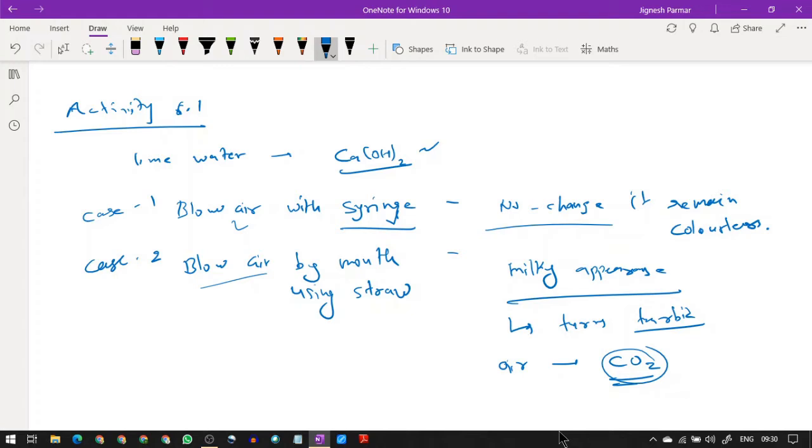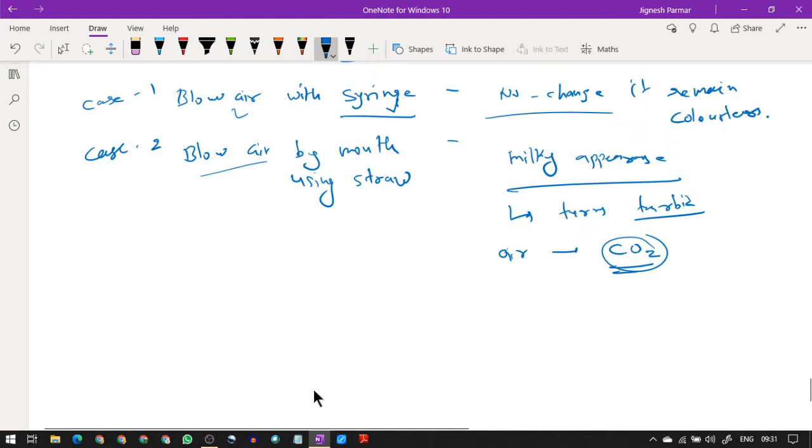So from where does this carbon dioxide get produced? That carbon dioxide production takes place, and then a study takes place over that. Let's see one more activity, activity number 6.5. What does activity 6.5 say? We have to take a fruit juice or a sugar solution and then add some yeast in it. And then you fill it with a cork having one hole.